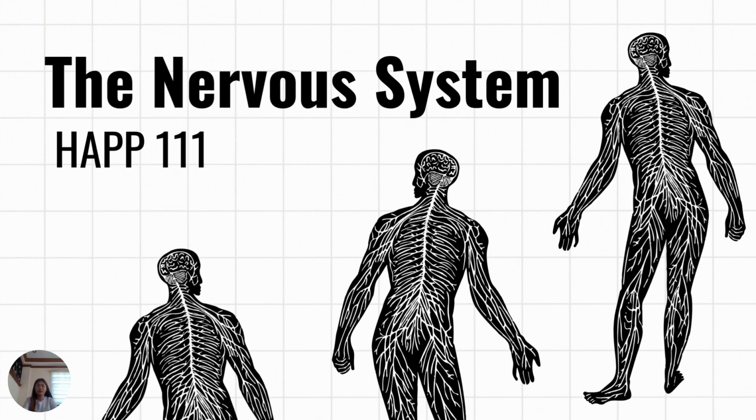Hello everyone. So today we are discussing the nervous system, specifically the parts and regions of the brain and cranial nerves including their location and function. So without further ado, let's get going.